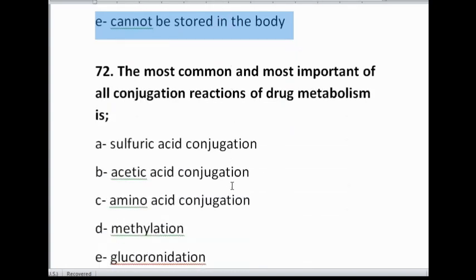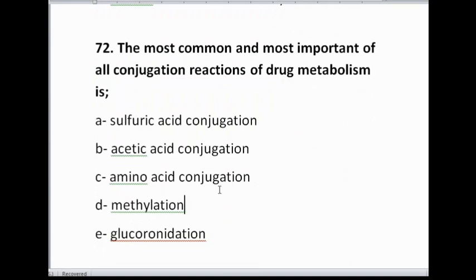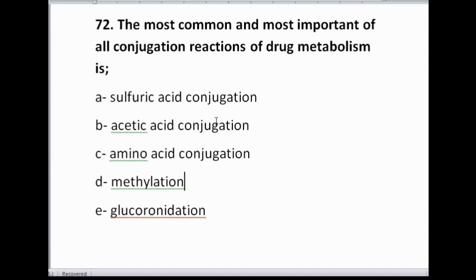Now our second MCQ: the most common and most important of all conjugation reactions of drug metabolism is sulfuric acid conjugation, acetic acid conjugation, amino acid conjugation, methylation, and glucuronidation. So the correct option in this is glucuronidation. This is actually the most common and most important conjugation pathway of drug metabolism. So glucuronidation is the correct answer here.